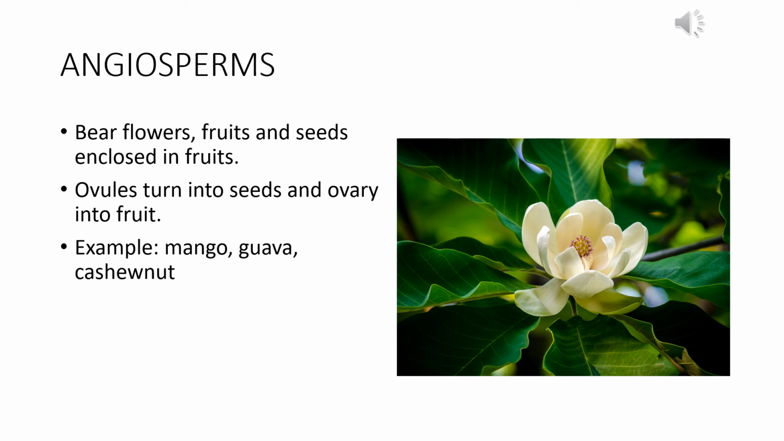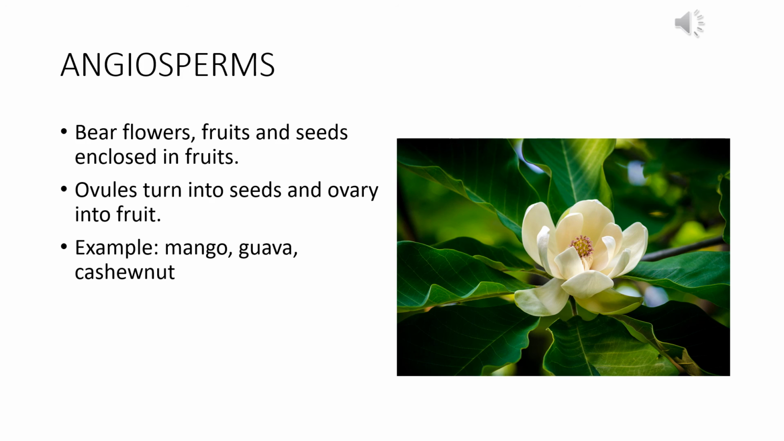The most developed and the last division of kingdom Plantae is angiosperms or the flowering plants. They bear flowers, fruits and seeds which are enclosed in fruits. So the main difference between gymnosperm and angiosperm is that the seeds are enclosed in fruit in case of angiosperm, and also unlike the gymnosperms, the angiosperms bear flowers and fruits. The ovules are turned into seeds after fertilization, while the ovary turns into the fruit. Examples are mango, guava, cashew nut, etc.